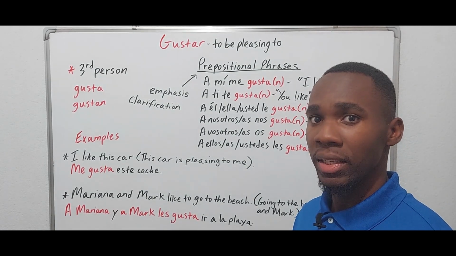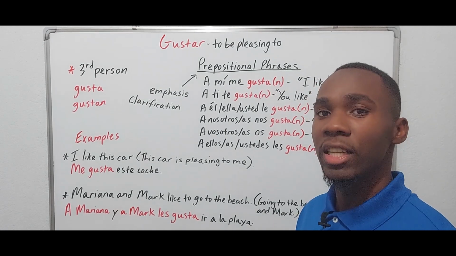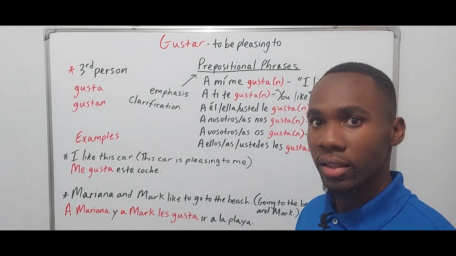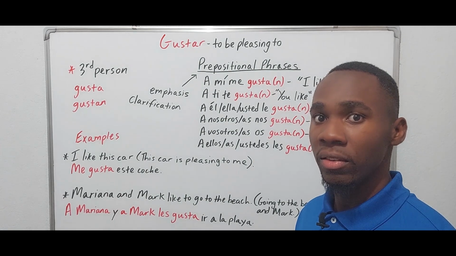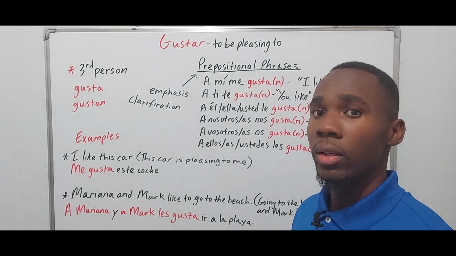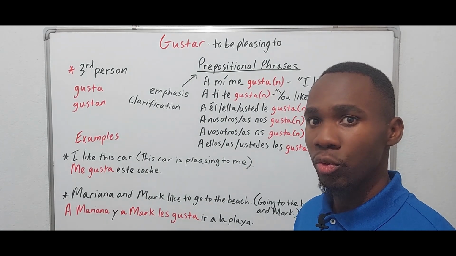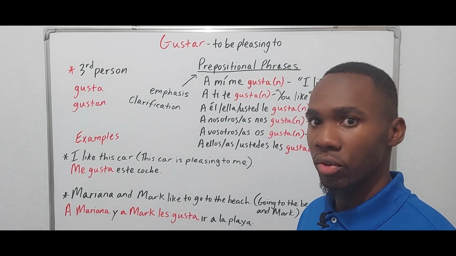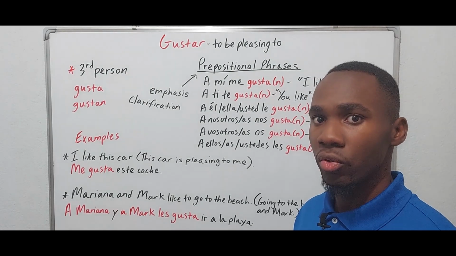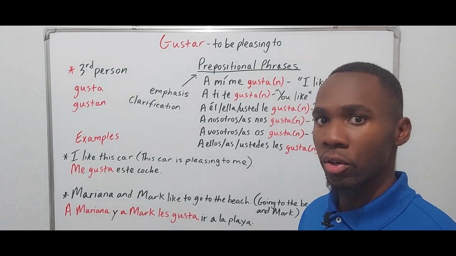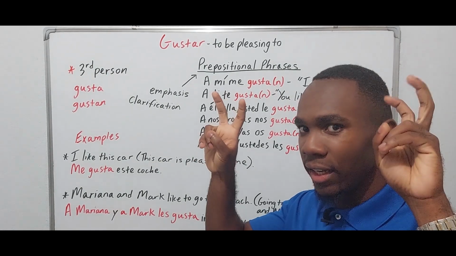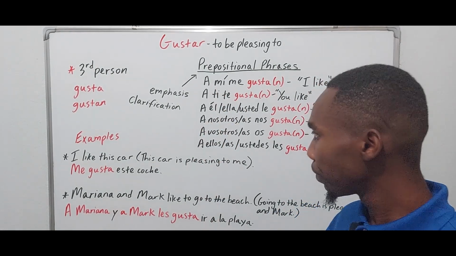We often think it means to like, and in translation it would translate as to like, but literally it means to be pleasing to. That is the reason that we use the indirect object pronoun when it comes to referencing the person who's doing the liking. So let's see.